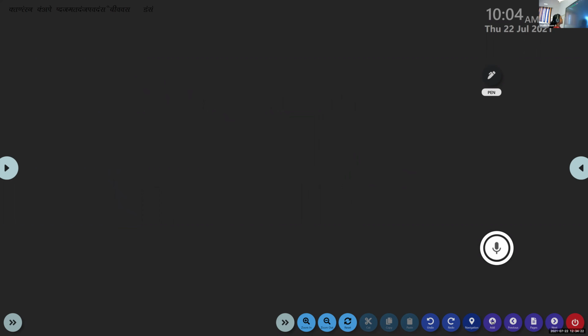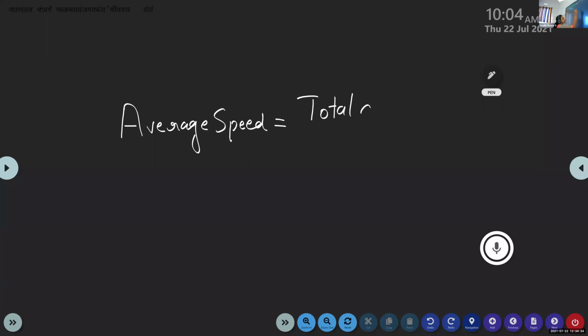The average speed can be calculated by total distance traveled by the object divided by total time taken to cover that distance. So average speed is equal to total distance divided by total time.